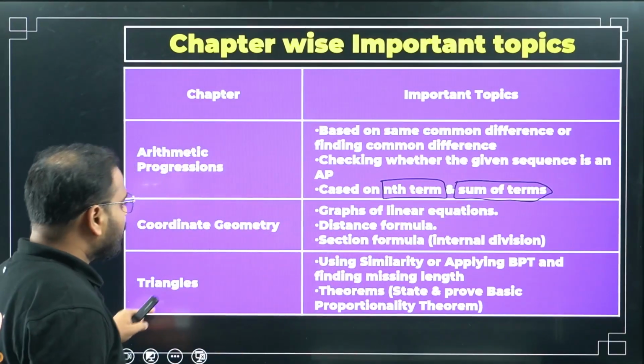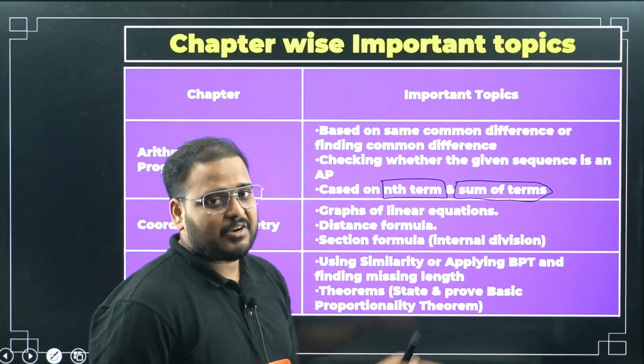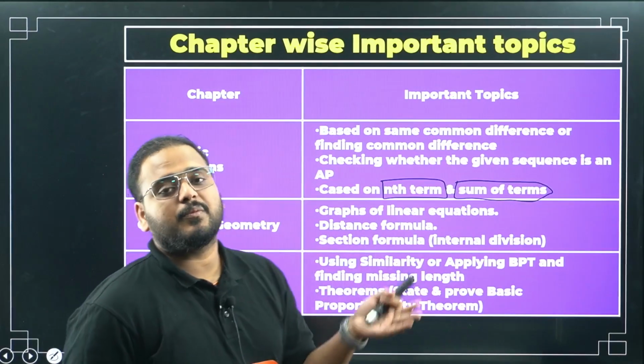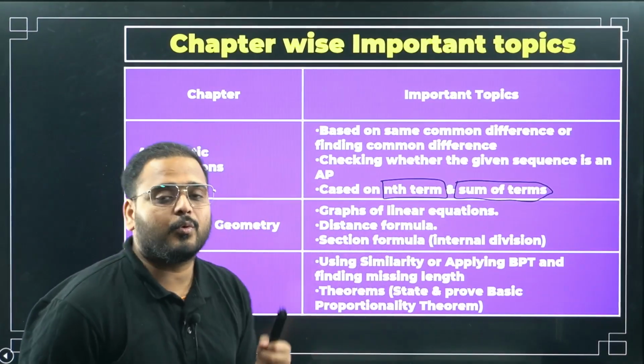Triangles: using similarity or applying BPT, and finding the missing length. This kind of question is there. Using BPT the ratio will be given, or you can find the missing length from the known sides of the triangle.